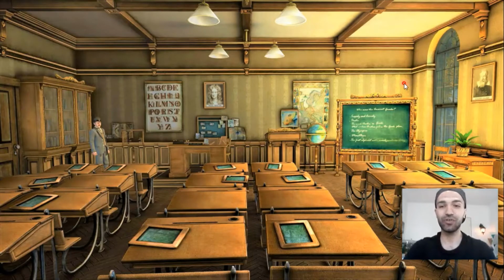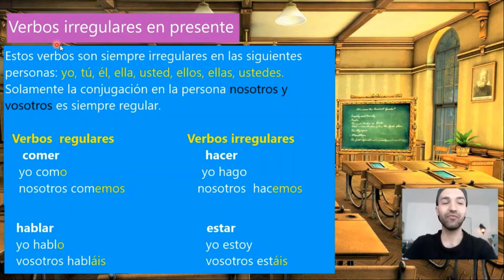Today we are going to learn the irregular verbs and we are going to see the sentence structure, how we make a sentence correctly in Spanish. Let's start. Verbos irregulares en presente. Irregular verbs in present tense.